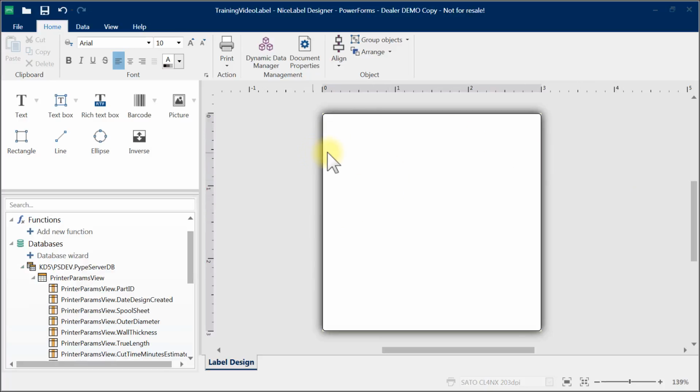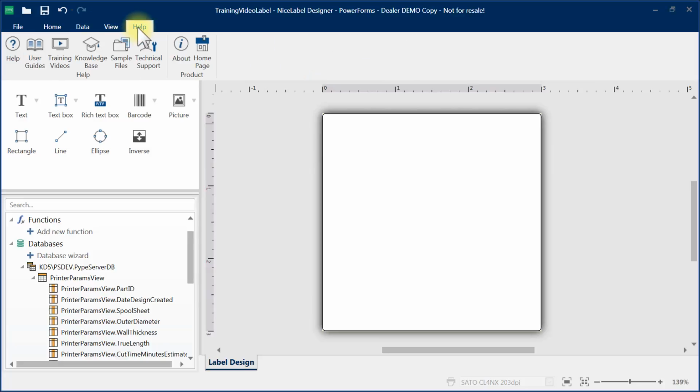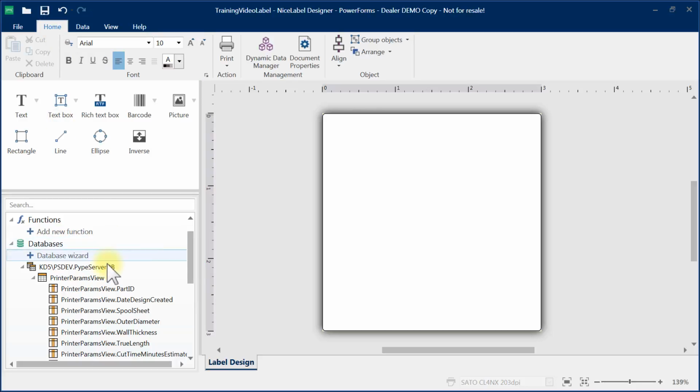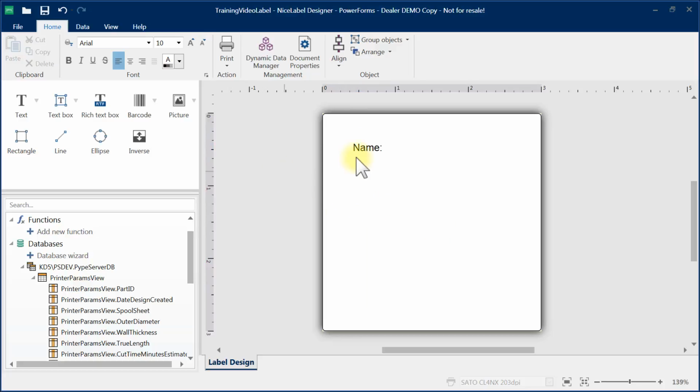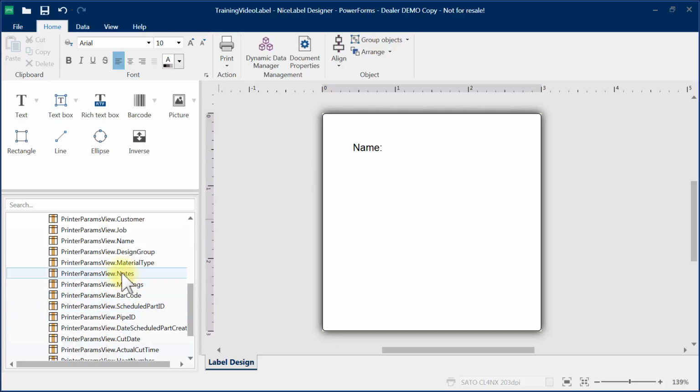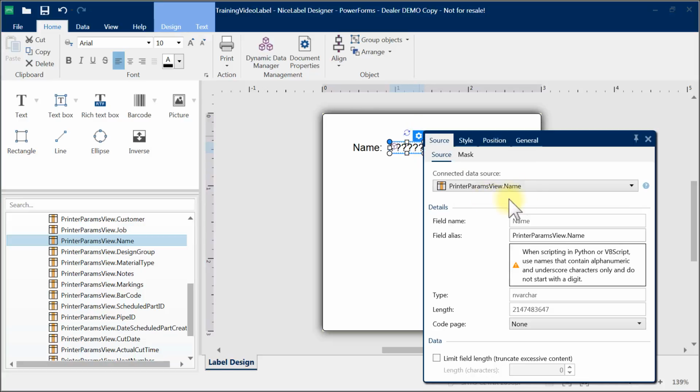Now I'm not going to go too much into how to use this system. You can watch the help videos, the training videos on how this whole system works, how you can drag these fields down and build your own templates. But I will show you basically how to use this data. So I can take a text item, put it here, double click on it, and enter in, say, name, because I'm going to put the name field right behind it. Now I can just go down here and find the name field and just drag it up and drop it behind it. And I can open up settings here and change how many characters are allowed and the font and everything else.